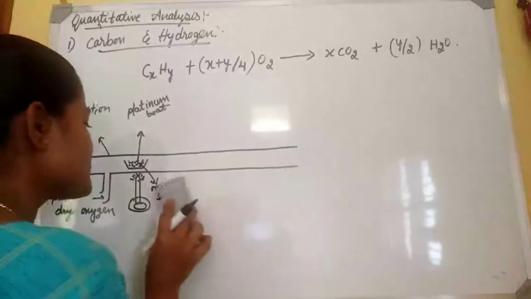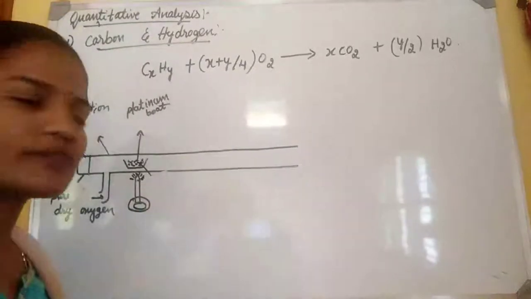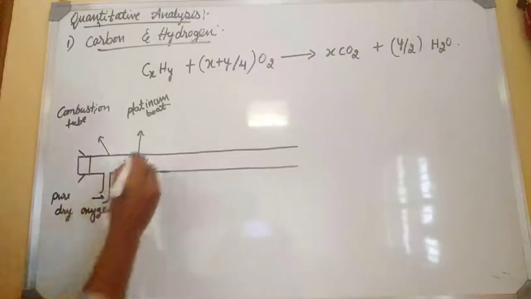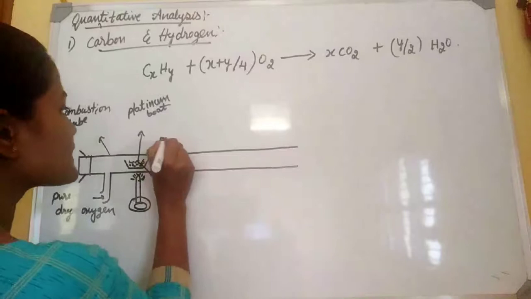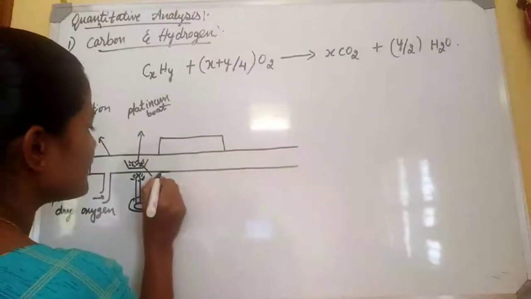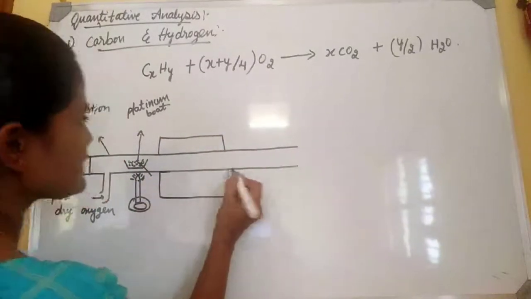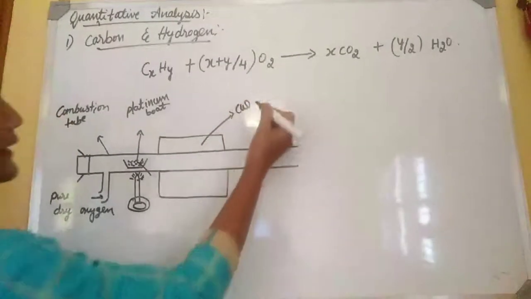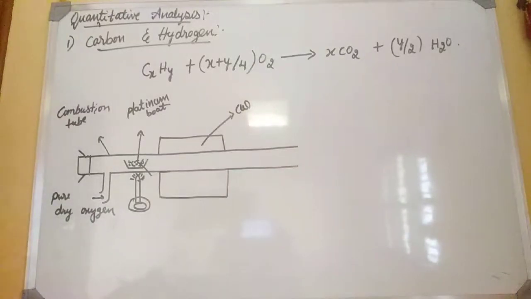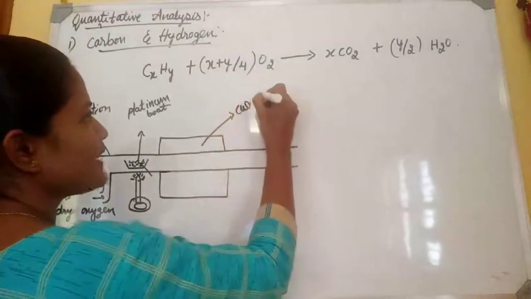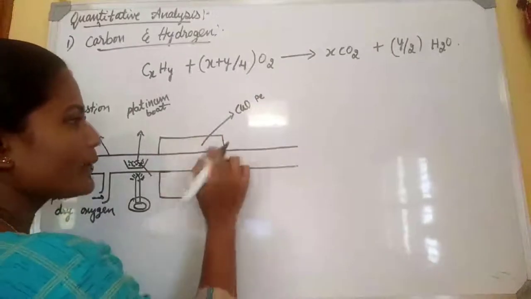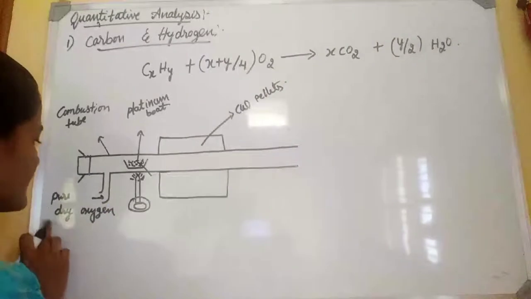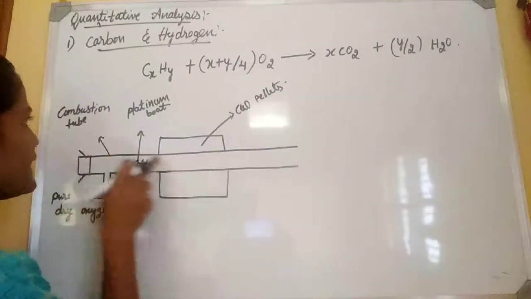In the presence of copper 2 oxide we are heating the substance. We place copper 2 oxide pellets in this chamber. This is what we call the combustion tube.